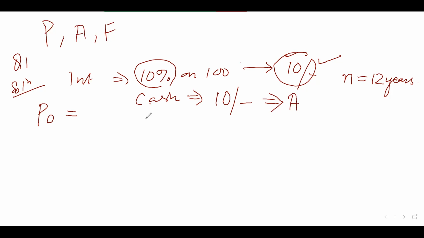So what is your cash flow from this share? One is you will get 10 every year. Second is you will get 120 at the end. It is your F. You will get in the nth year the redemption value. See the question. First, you will determine what the cash flows are that you are going to get from this investment. One is it is going to give you a dividend of 10% every year. Another is you are going to get the redemption value, which is your F. Just do it, and think what formula you are going to use.